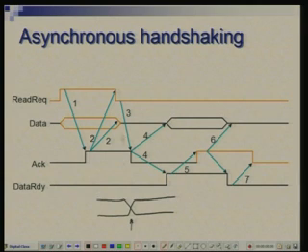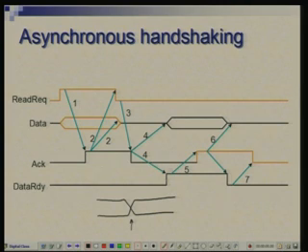Now, after memory has seen the address, it does its homework and gets back with data at some point of time. When it is ready with the data, it will put the data on the bus and activate the signal which says that data is now ready. Otherwise, the device which was expecting data has no other means to know when the data is available from the memory.